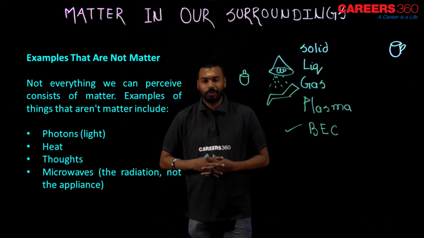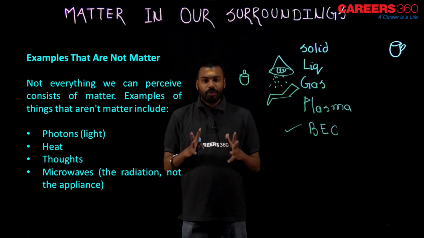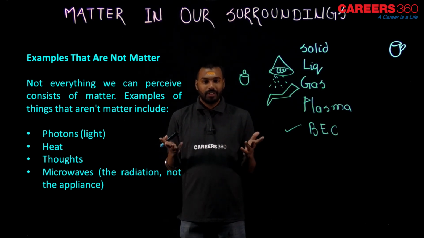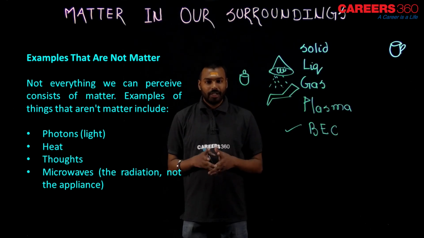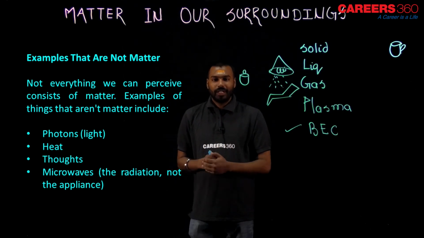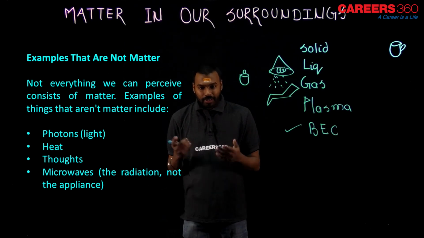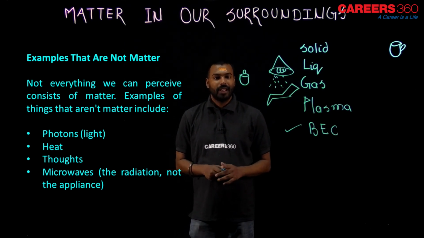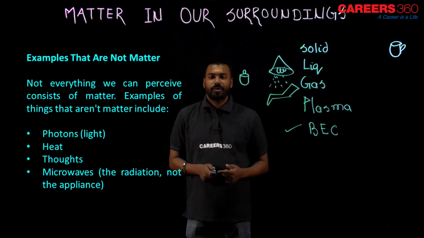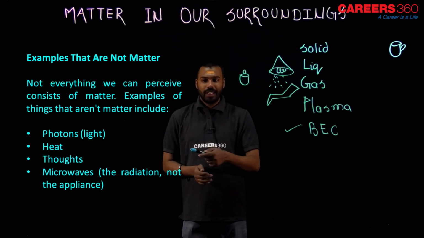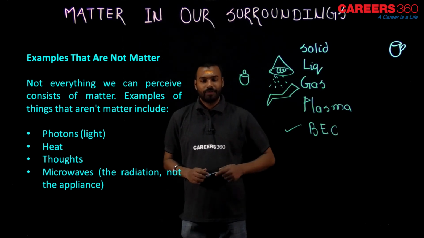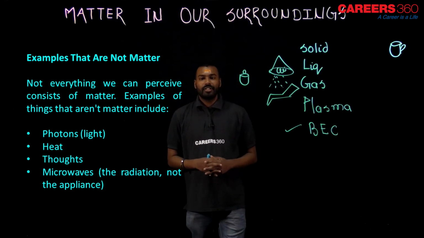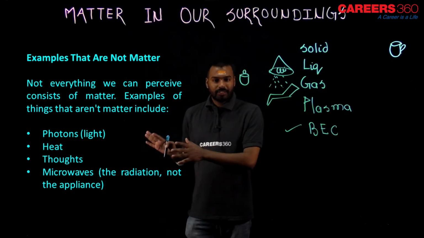I'm talking about microwave radiation, like ultraviolet radiation and microwave radiation. So microwaves, meaning the radiation, are not matter, my dear student, and don't get any misconception about cooking appliances like microwave ovens. It's not like that. So I want to say a few things here are not matter, and here are some examples.